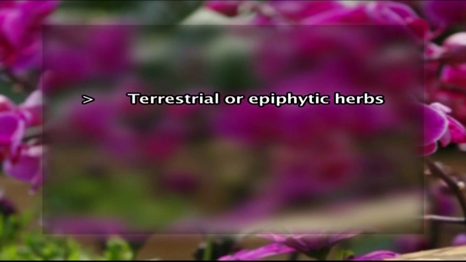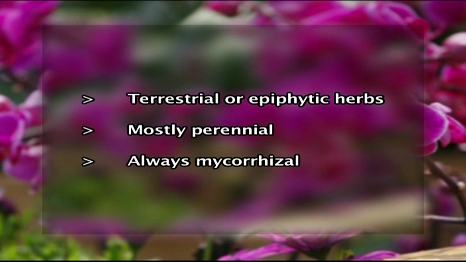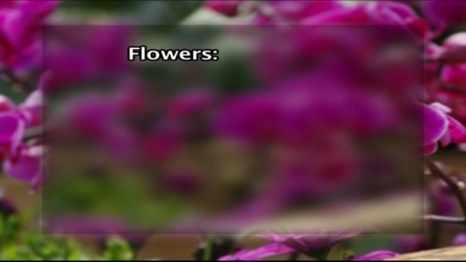When we talk about the diagnostic characters of the family Orchidaceae, the family shows the following characters. They can be either terrestrial or epiphytic herbs, mostly perennial, and are always mycorrhizal. The flowers here are trimerous.